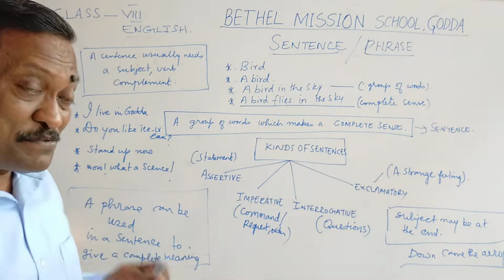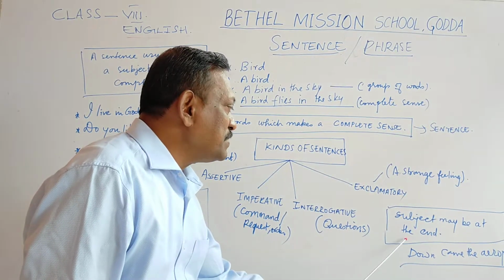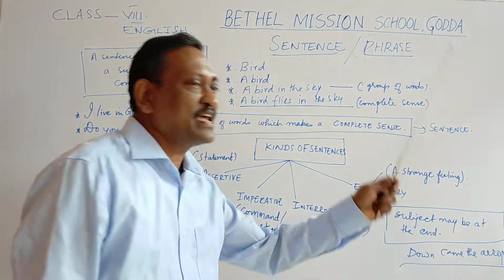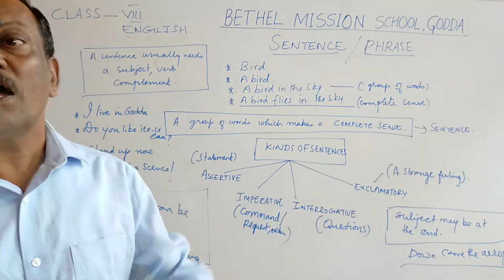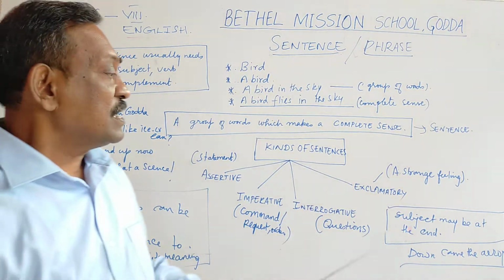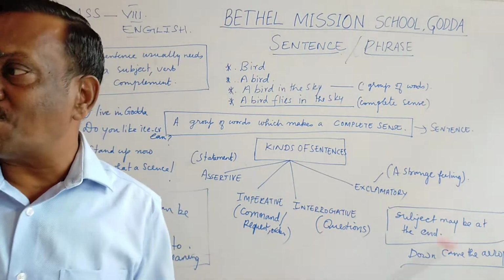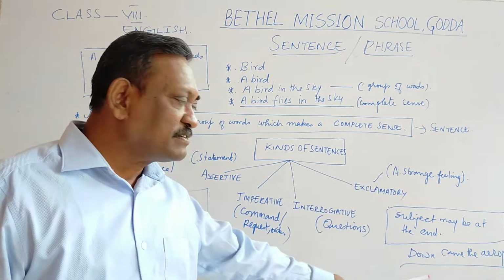Now, sometimes a subject may be at the end of the sentence. Usually, the subject comes at the beginning of a sentence, but rarely there are some exceptional sentences, especially in poetry and in plays, where you will find the subject placed at the end. Now, look at this sentence.